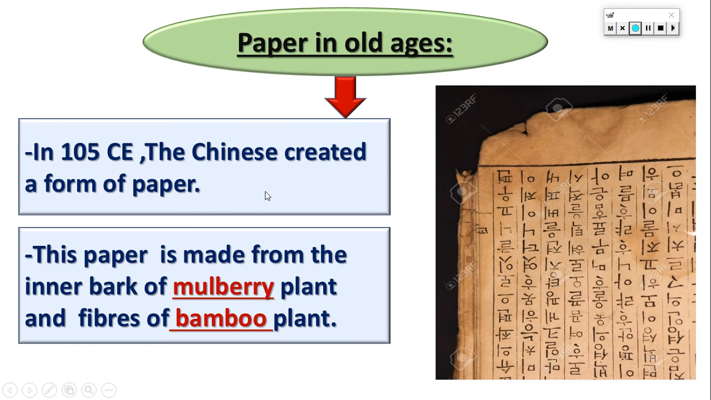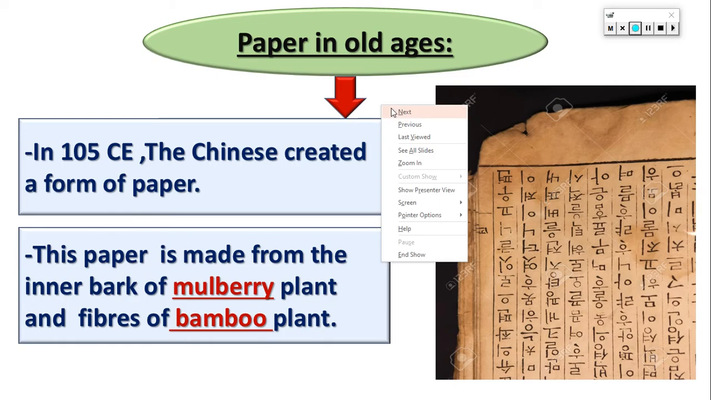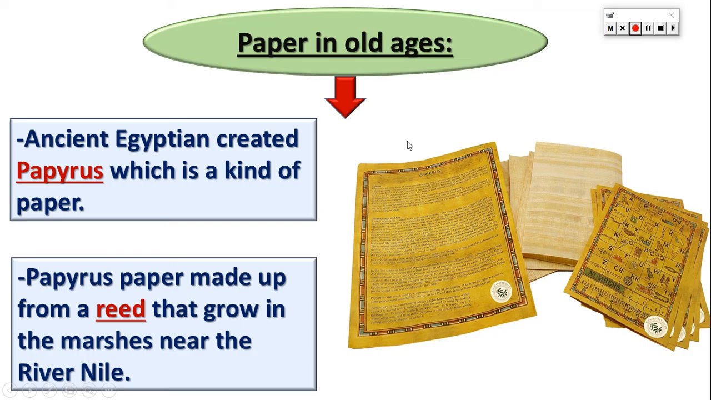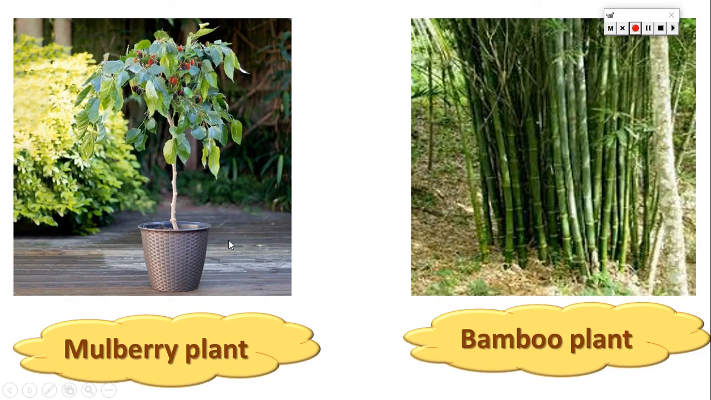And also the Chinese made a form of paper. This paper is called Chinese paper, and they made this paper from plants called mulberry and bamboo. That's the mulberry plant and that's the bamboo plant. So the ancient Egyptians made a type of paper called papyrus from the reed plant. But the Chinese made Chinese paper from two plants which are mulberry and bamboo.